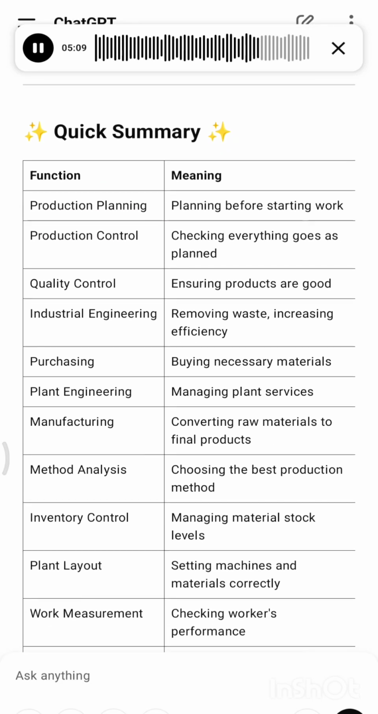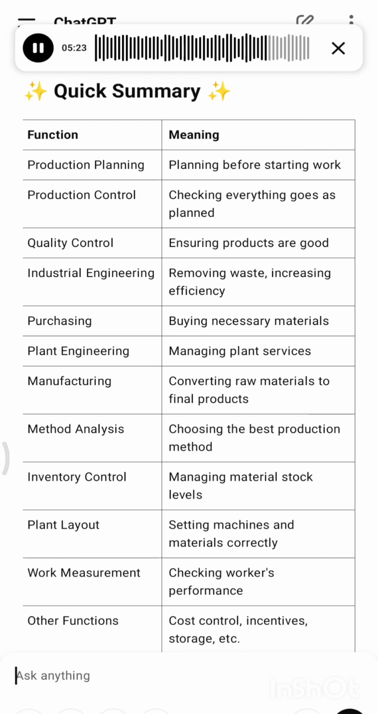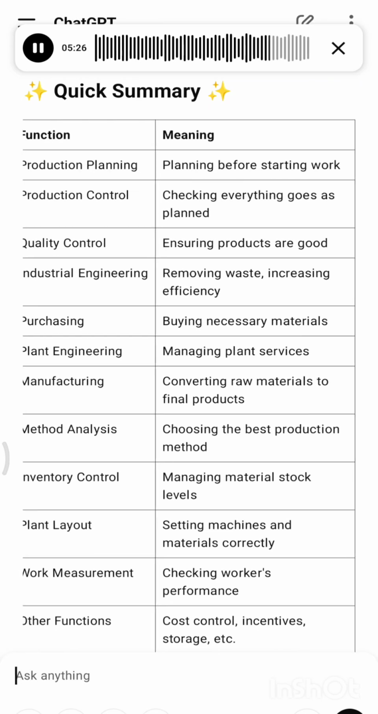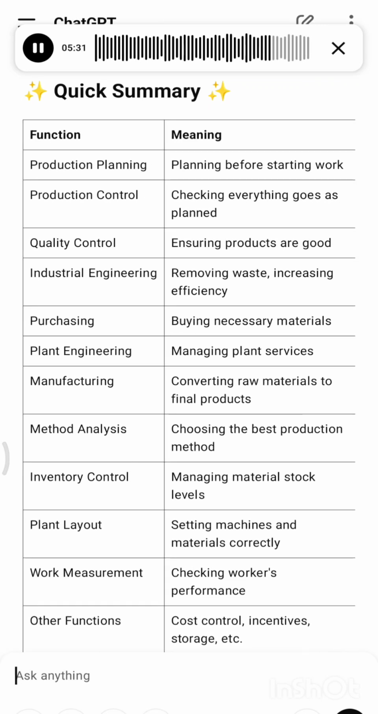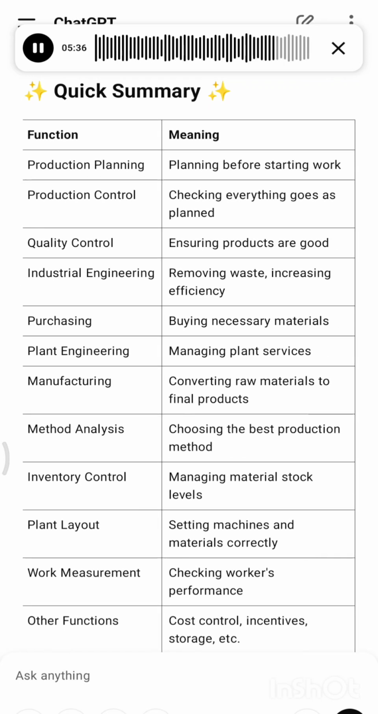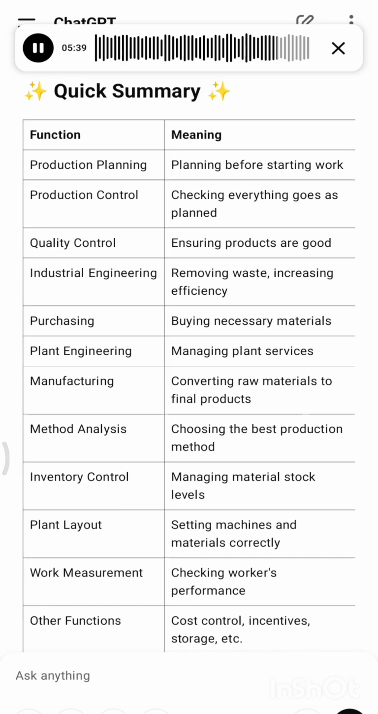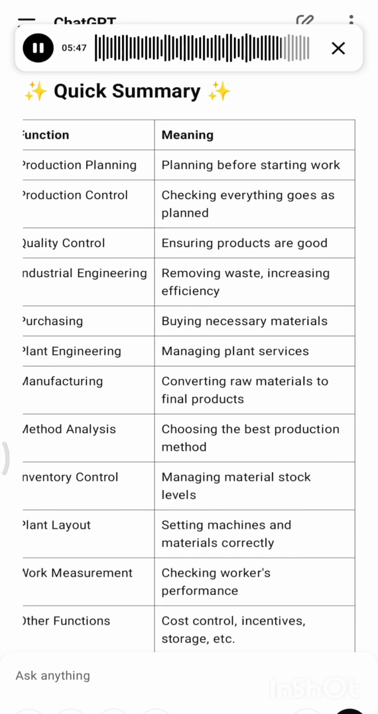Quick summary. Production planning: planning before starting work. Production control: checking everything goes as planned. Quality control: ensuring products are good. Industrial engineering: removing waste, increasing efficiency. Purchasing: buying necessary materials. Plant engineering: managing plant services. Manufacturing: converting raw materials to final products. Method analysis: choosing the best production method. Inventory control: managing material stock levels. Plant layout: setting machines and materials correctly. Work measurement: checking workers' performance.